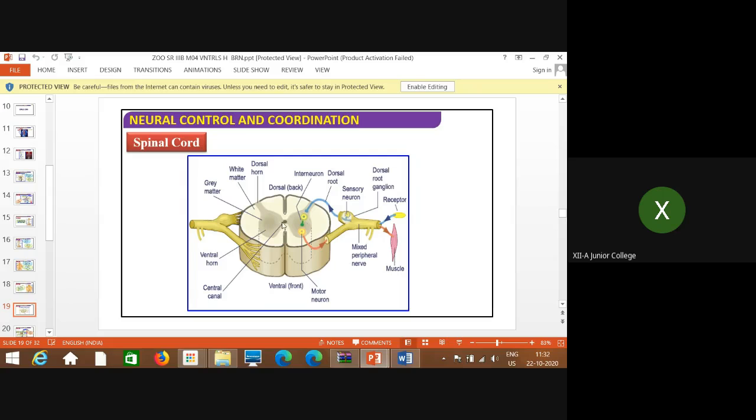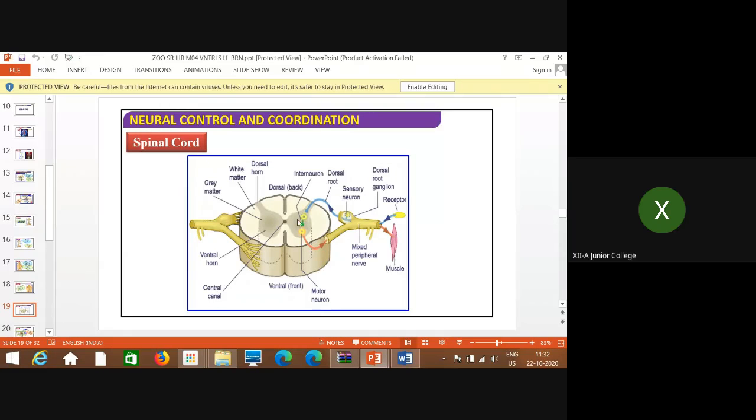Then this gray matter, which looks like a horseshoe shaped structure, is present at the center and is surrounded by white matter. This is the dorsal side, the dorsal fissure, and this is the ventral side, the ventral fissure.